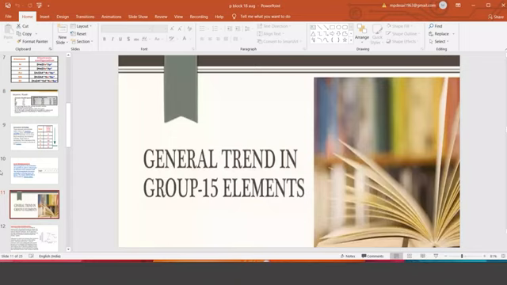So trend is set. For the dress code, or for wearing in the same way, there are some trends in every group. The 15th group will have its own trend. Apart from showing properties of its same group, sometimes it shows the properties of other groups, depending upon its structure. So that is called trend. So what trends are there in group 15? Today we'll discuss that.